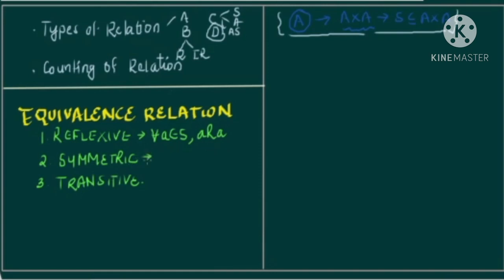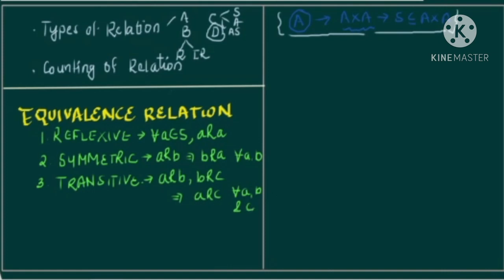A relation is symmetric if A related to B implies B related to A, and this is true for all A and B, right? So this is true for all A and B. Lastly, what is transitive relation? A relation is transitive if A related to B and B is related to C, it should imply that A is related to C, and this has to be true for all A, B and C from the set S, right?